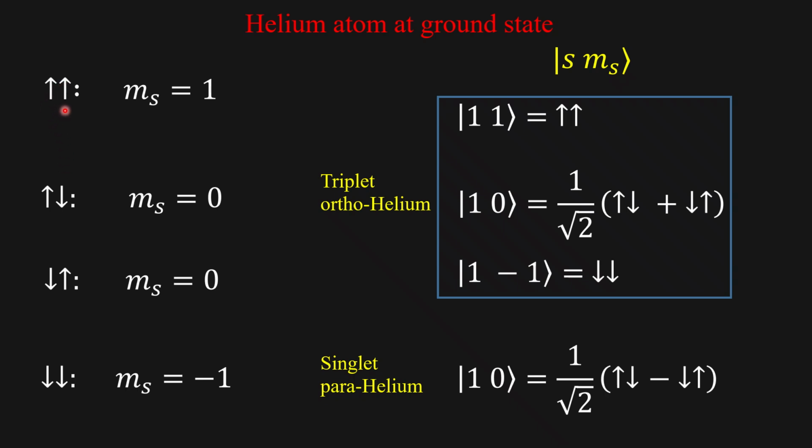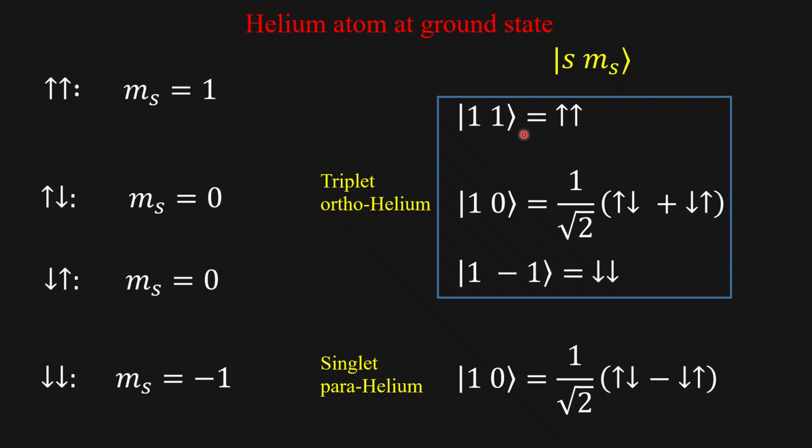If both electrons are in the spin up state, then ms is equal to 1. Then when ms is equal to 0, one spin is up and the other is down, or one is down and the other is up. In both cases, the magnetic spin quantum number is 0. Similarly, if both are down, then the magnetic quantum number is -1. But the S value is 1 for the cases.